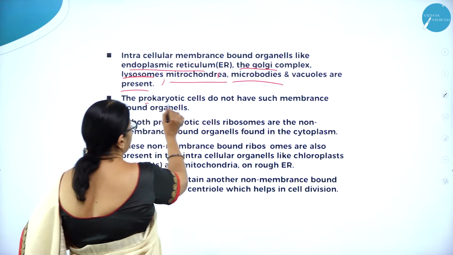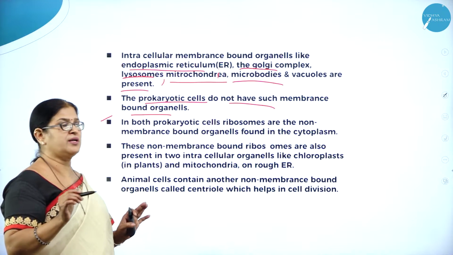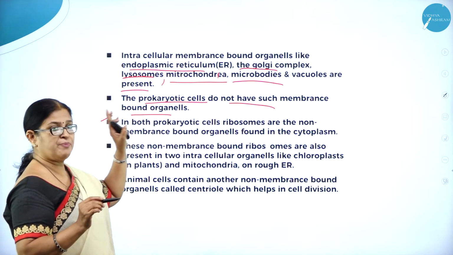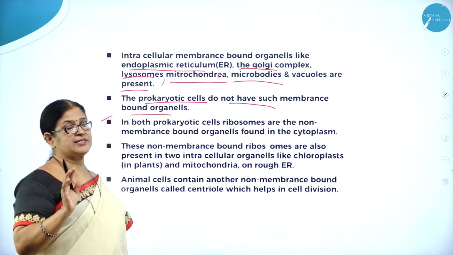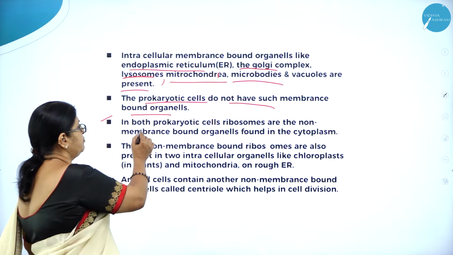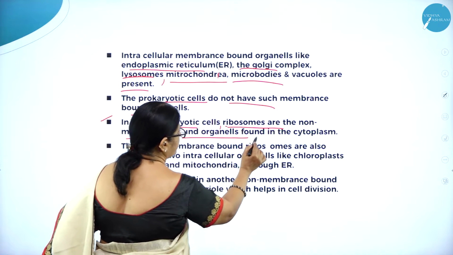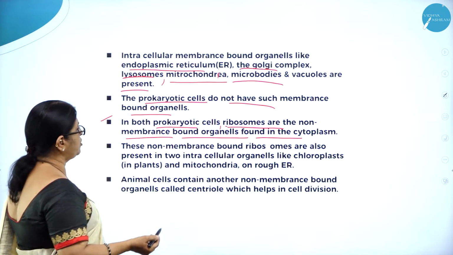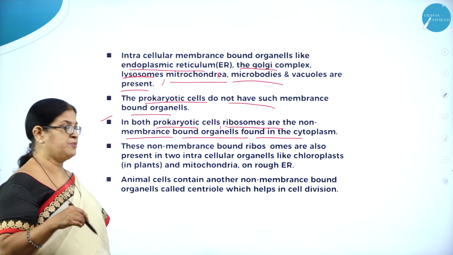So the prokaryotic cells do not have such membrane bound organelles. Golgi bodies, endoplasmic reticulum, lysosomes, mitochondria, all these are absent except for ribosomes. Ribosomes are the non-membrane bound organelles found in the cytoplasm of both prokaryotic and eukaryotic cells.